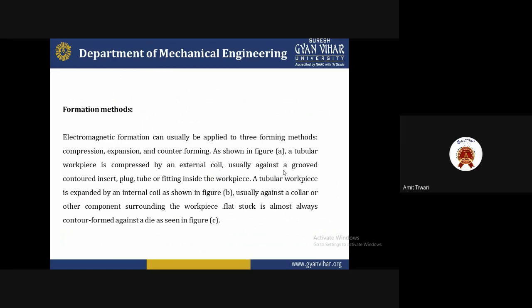A fluid stroke is almost always countered against a die, as shown in the figure.